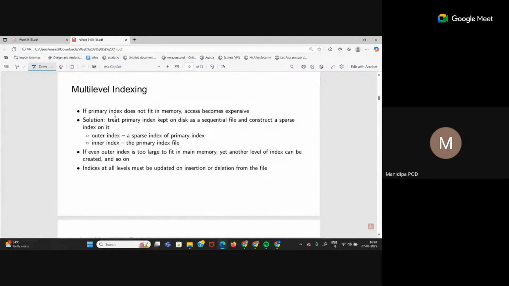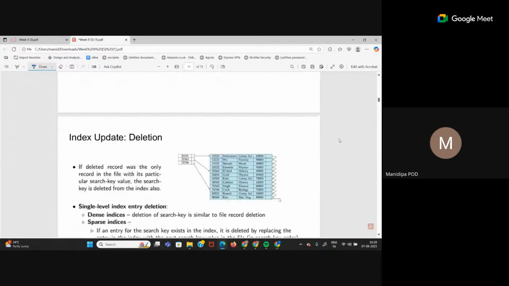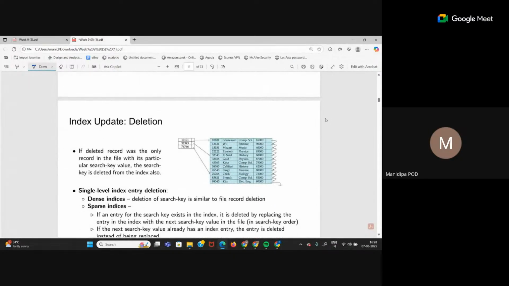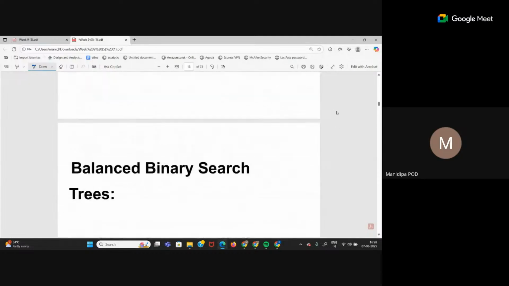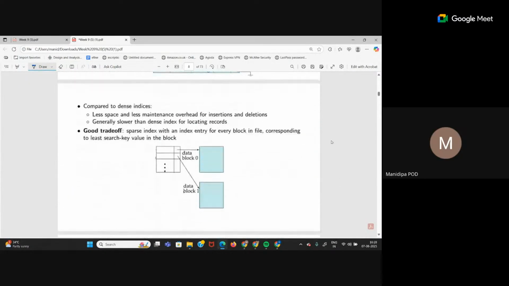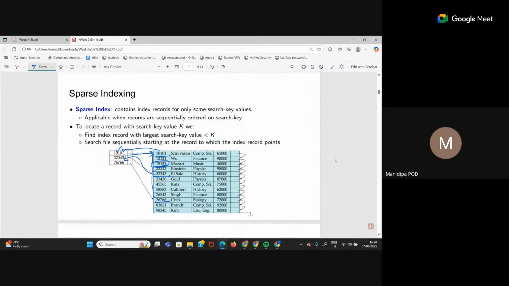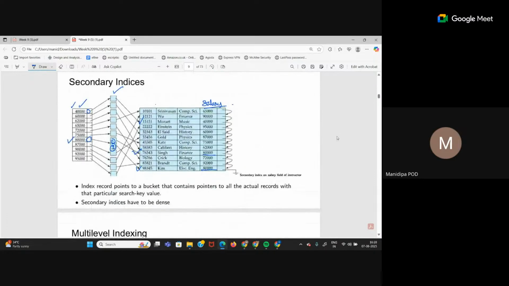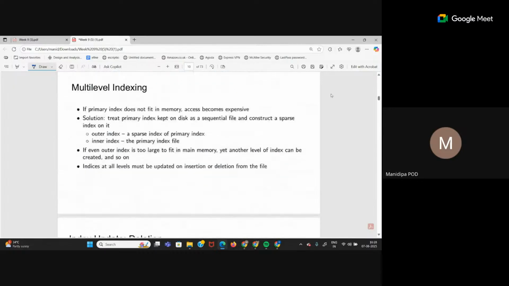For example, let me take an example. I'll just write it. If this is my main table, let's say my main table has 1000 rows.